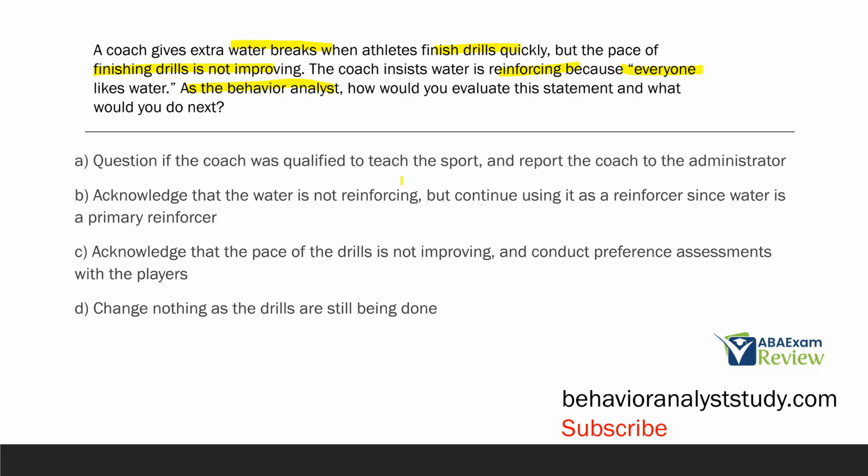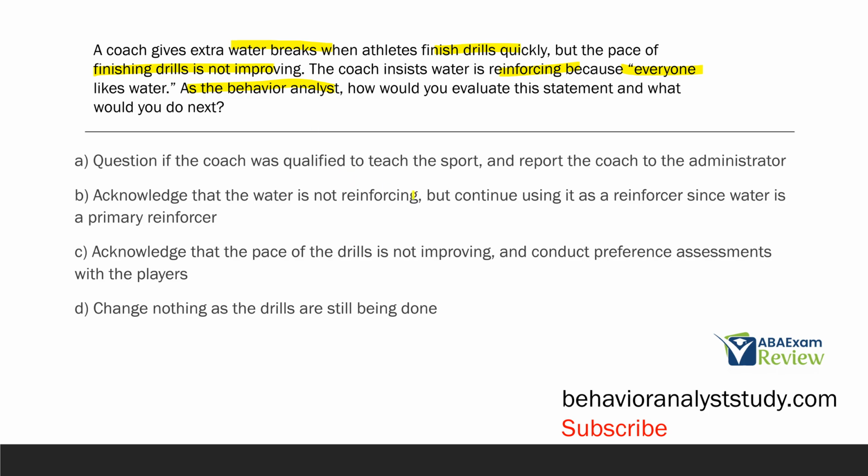A, question if the coach is qualified to teach the sport and report the coach to the administrator. Now, be careful when we are working with other professionals in their roles. We have to remember they're not necessarily trained in ABA like us. They're trained in their role. This could be an excellent coach who just doesn't understand ABA principles. So A is a little too harsh. B, acknowledge that the water is not reinforcing, but continue using it as a reinforcer since water is a primary reinforcer. While true, water, given enough deprivation, is a primary reinforcer, it is not having an effect here.